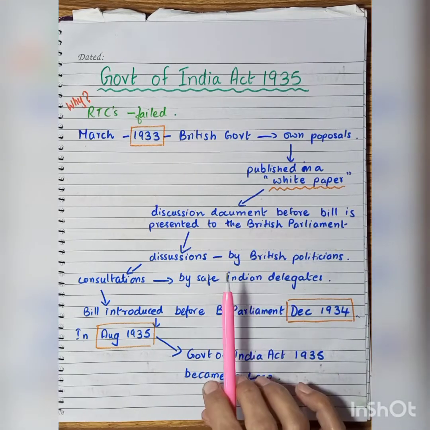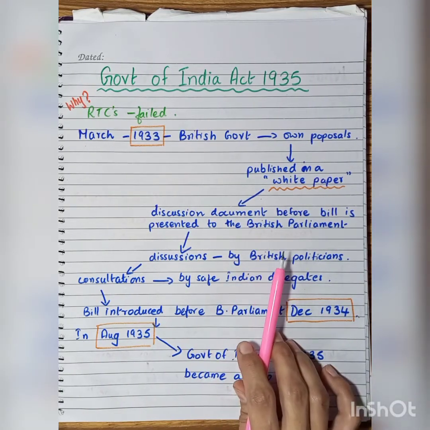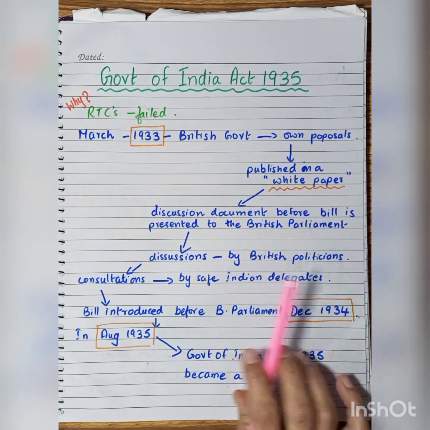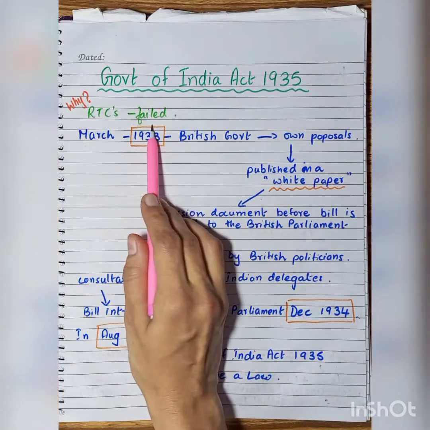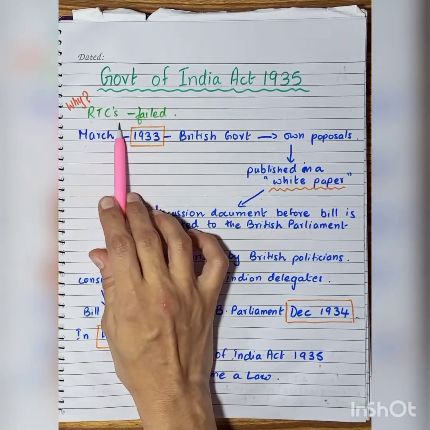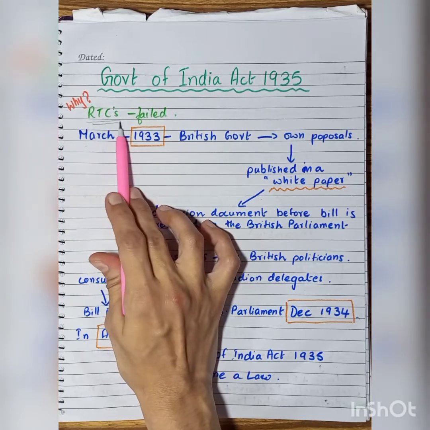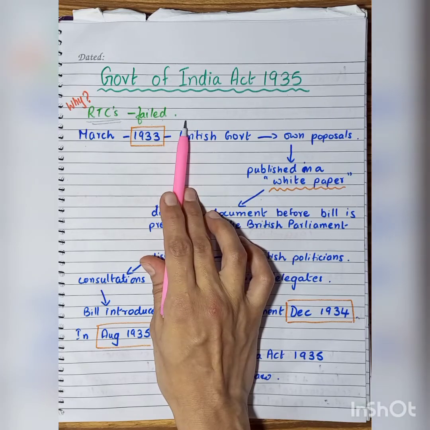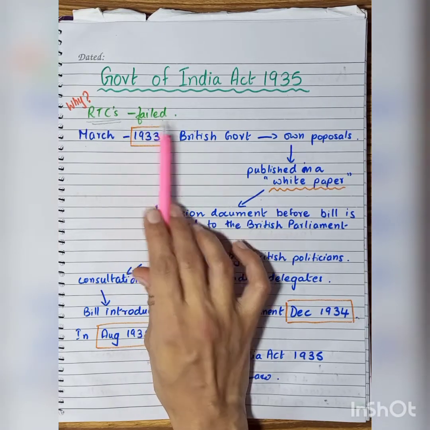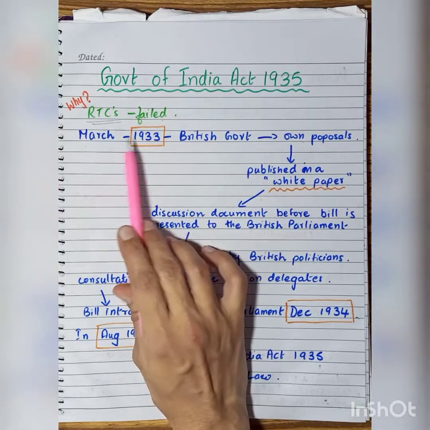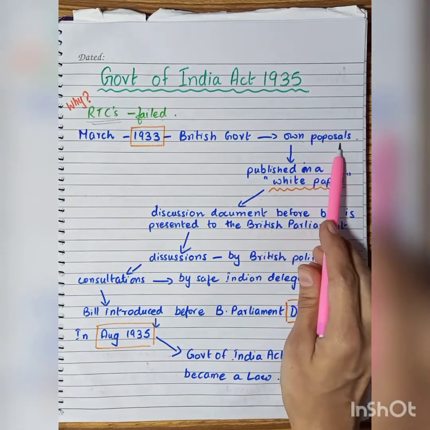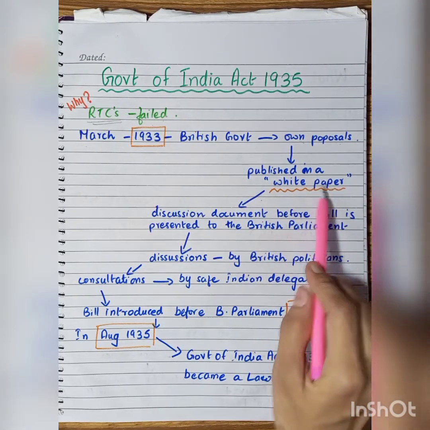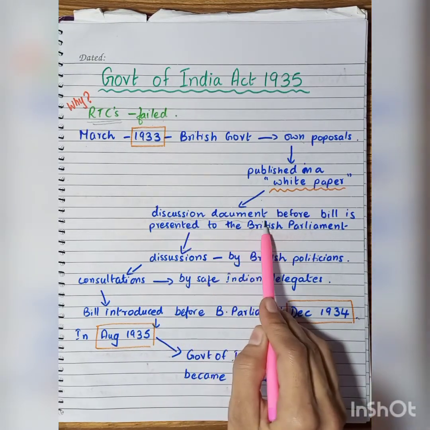However, the Simon Committee presented its report in 1927 to the British government. To discuss the recommendations of that report, RTCs were held, that is the roundtable conferences. But the roundtable conferences also failed. And the British had already mentioned that if the RTCs failed, then they would come up with their own proposals. So in March 1933, the British government came up with their own proposals and published all those proposals in a white paper. A white paper is basically a discussion document.